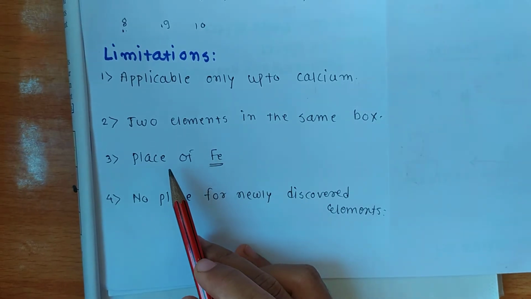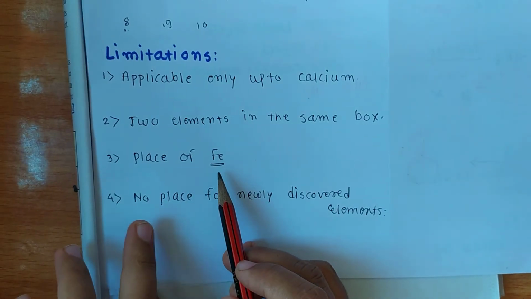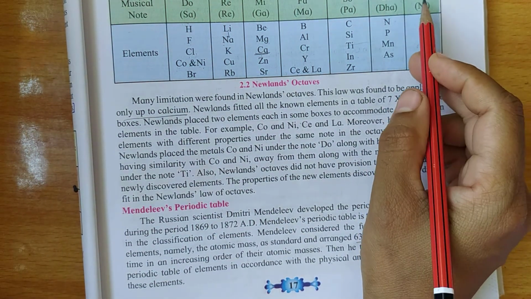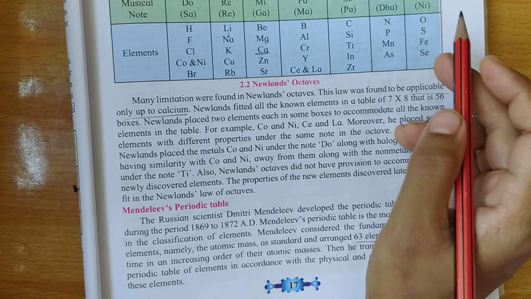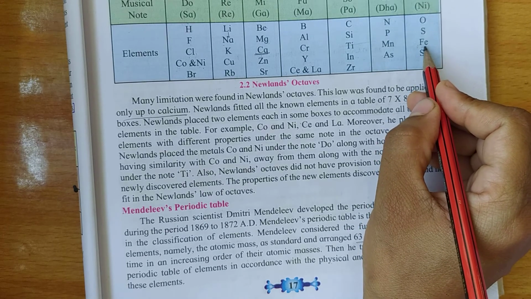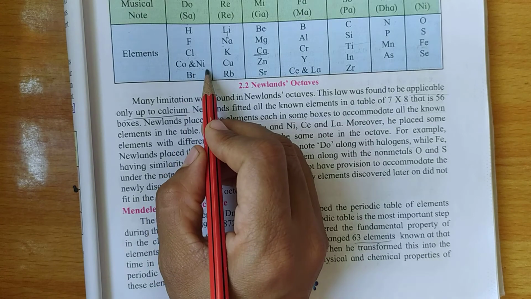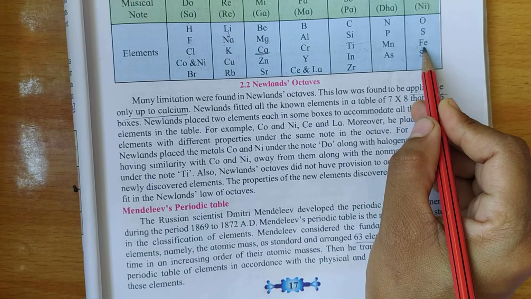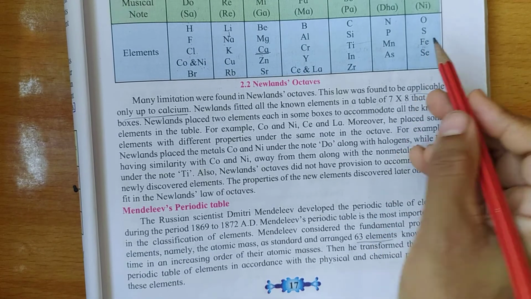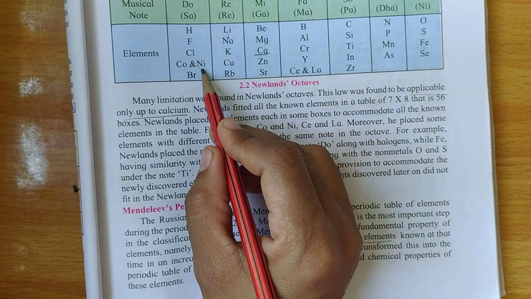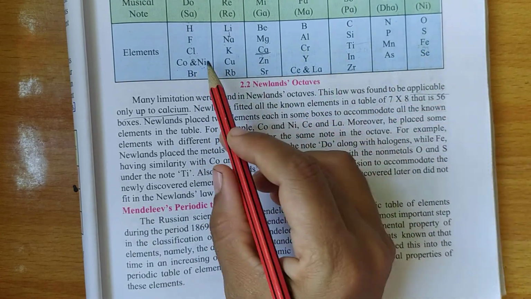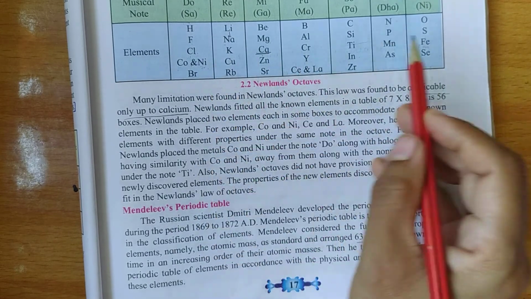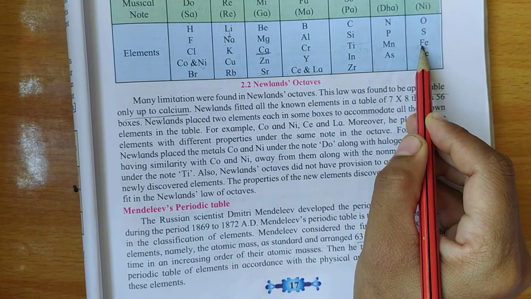See the next limitation, the place of Fe. See here in this table again, Fe is placed under the note ti. You can see here Fe is placed, but cobalt and nickel are placed along with these halogens, and Fe is placed far from cobalt and nickel. Although the properties of iron, cobalt and nickel are similar, these 3 elements are placed at a very far distance from each other under different notes.